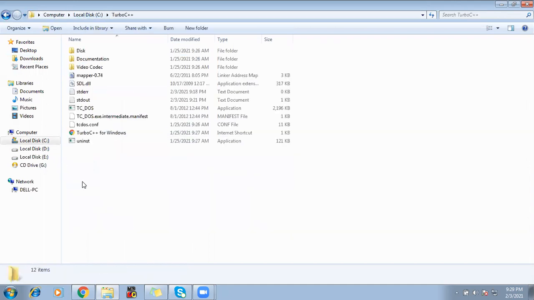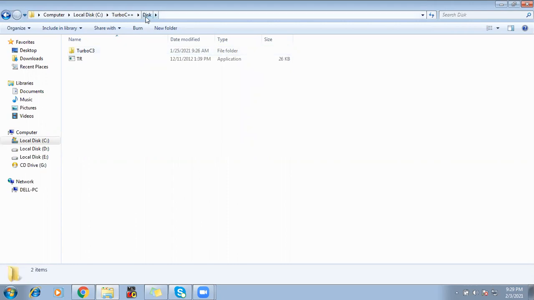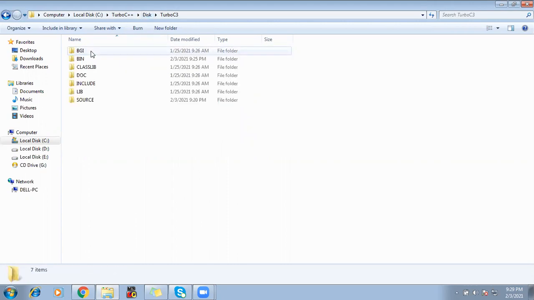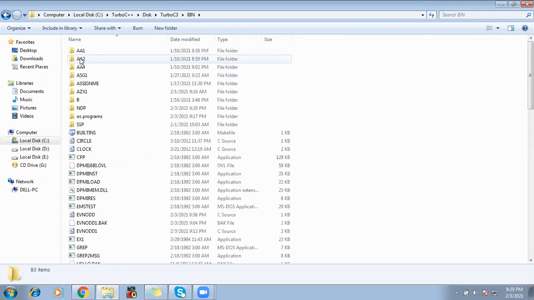Under that, Turbo C, whatever folder your setup has created. My setup is Turbo C DOSBox, so it creates a Turbo C++ folder. Inside that, there is a disk folder, again there is Turbo C3, and lastly there is bin. So inside bin, we are supposed to create our folder.